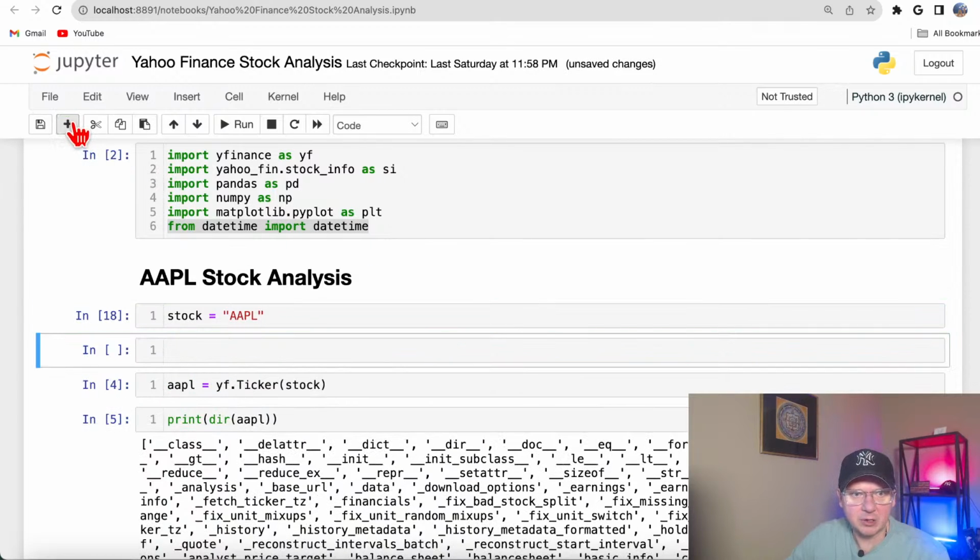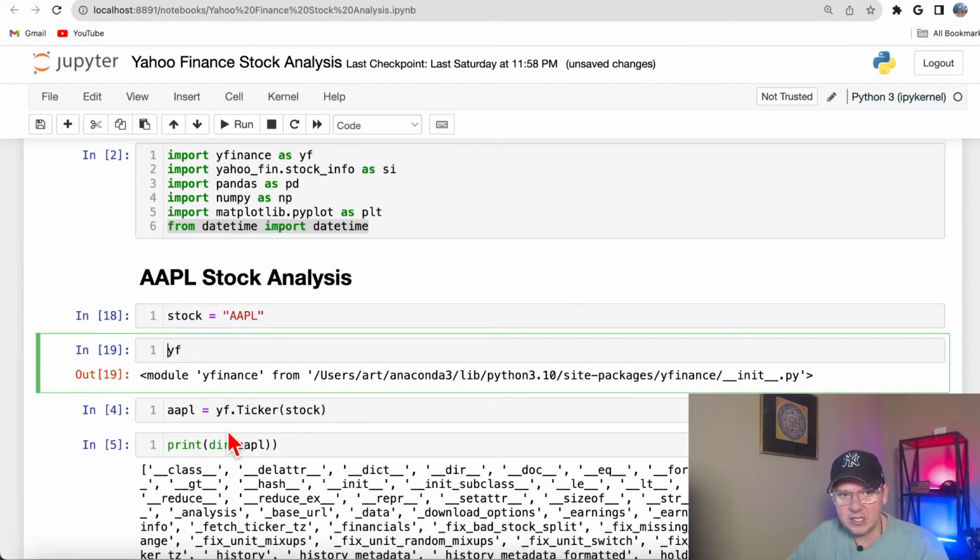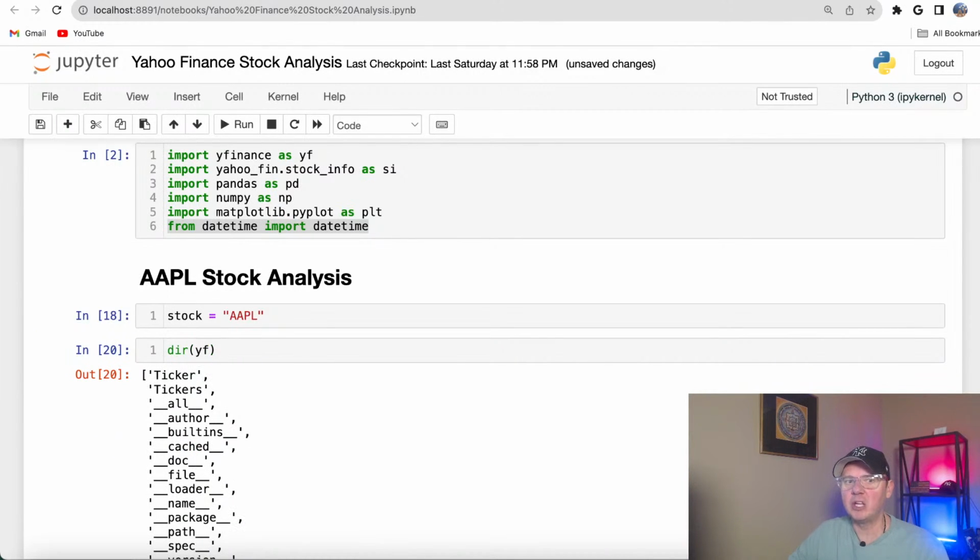Now let me explain the main concept. So we imported Yahoo Finance. Yahoo Finance is a module, and suppose you grab some library that you've never seen before, and you want to see all the commands. The first thing you need to do is run the Python built-in function dir. That's what I usually do.